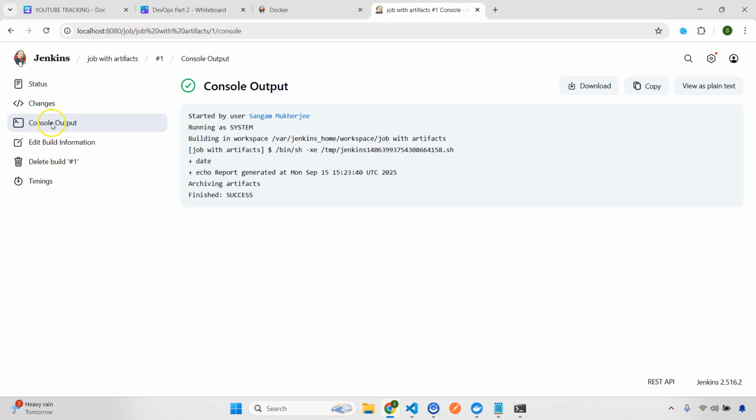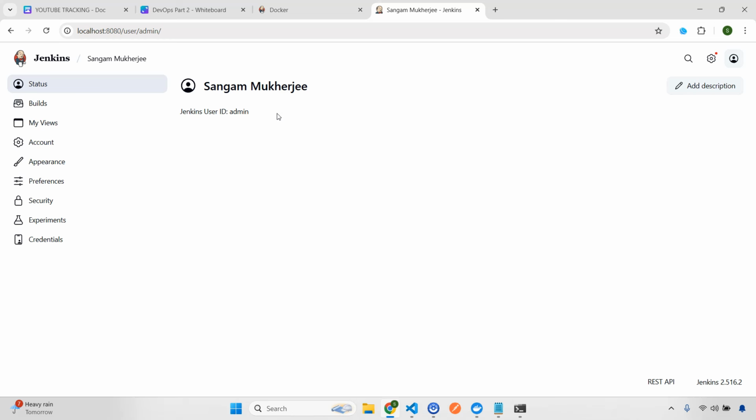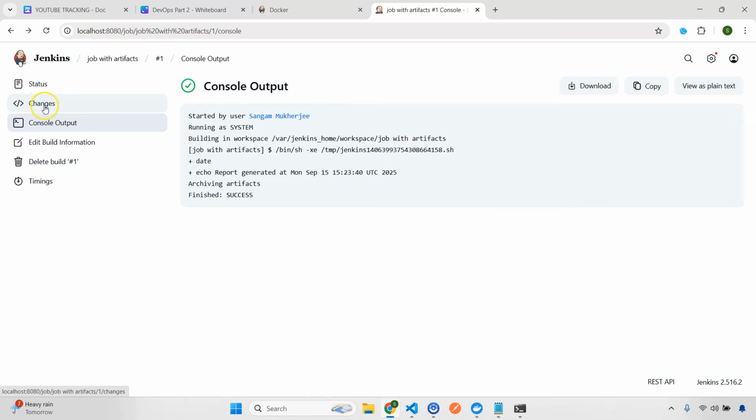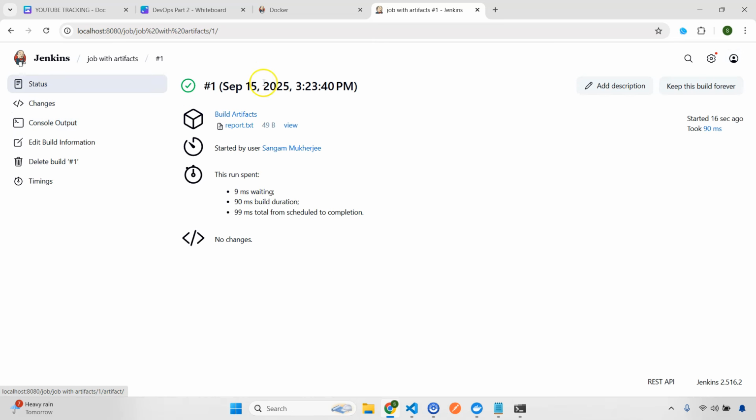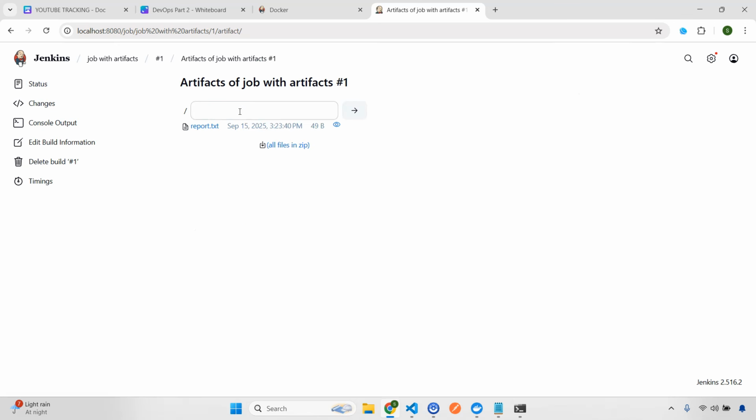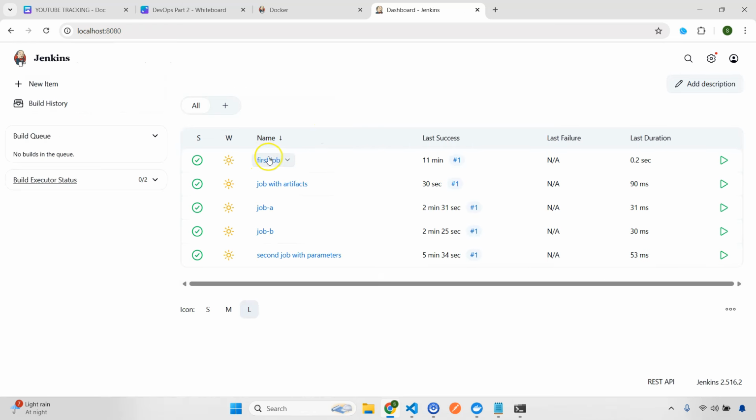and you can see that this is done, this is successful. Sorry, not here, we need to go to the status. In the status you can see that you have build artifacts and this is the file, right? Here you can click and you can also download this particular file with zip, right.